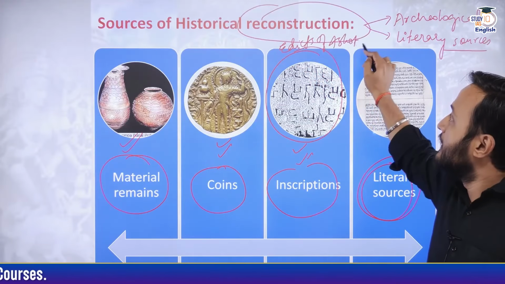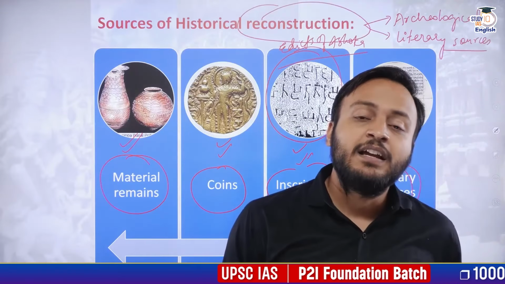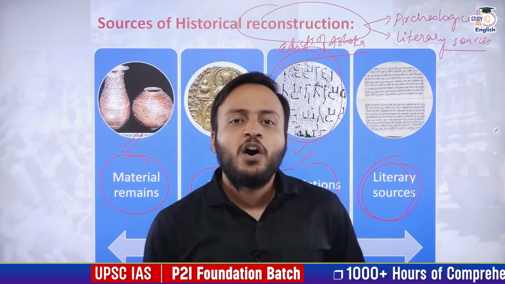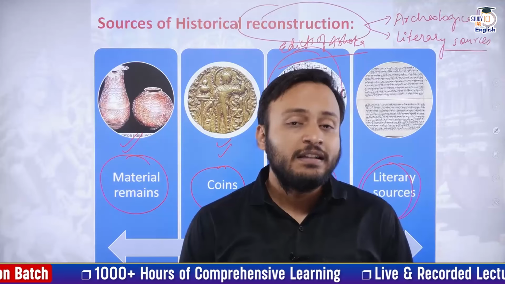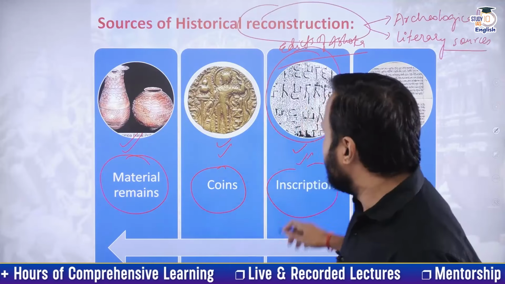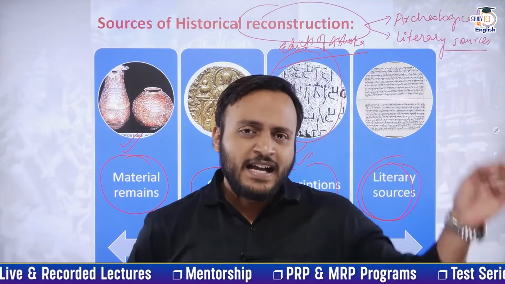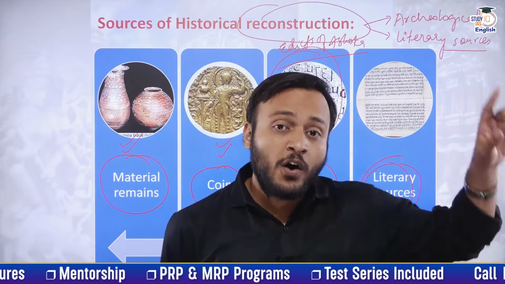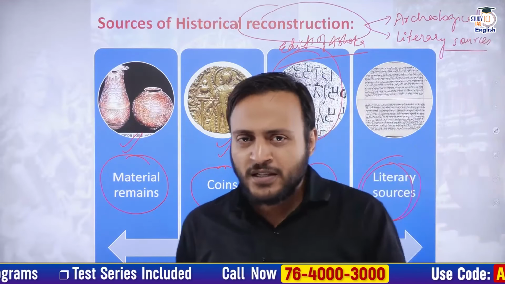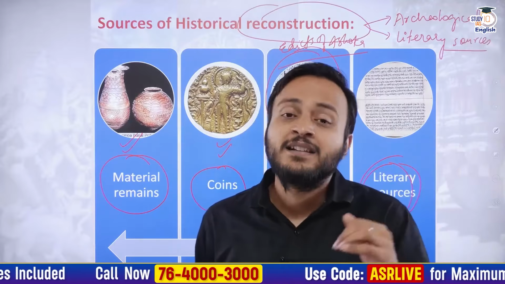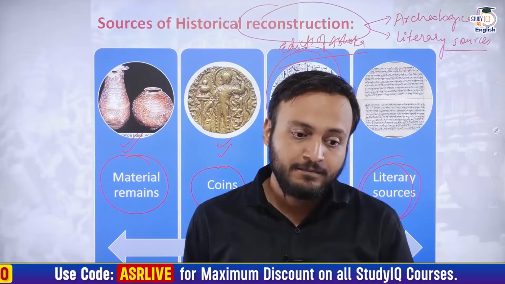Similarly, the information about Chandragupta Vikramaditya, information about Skandagupta or other Gupta dynasty rulers, those informations have also come from the edicts and inscriptions. There are the inscriptions of rulers such as Kanishka present in Peshawar, the inscriptions of rulers such as Mahapadmananda present in the Mysore region.